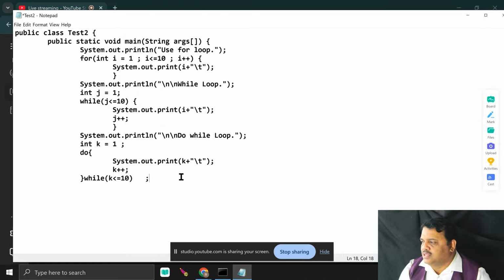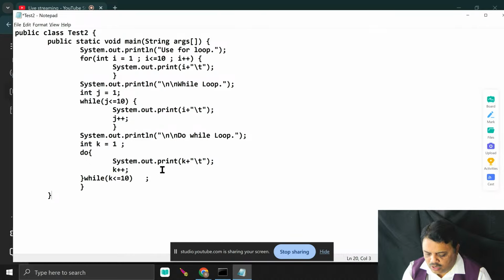Now, anyway, that did the job. Here you see that is the end of the main, end of the class. Over. I'm using three loops in Java: for loop, while loop, and do while loop. All three are important. As per your requirement, you can use them. I think most of the guys already understand this concept.